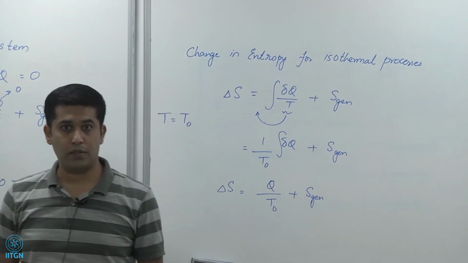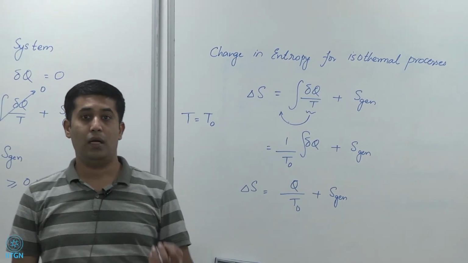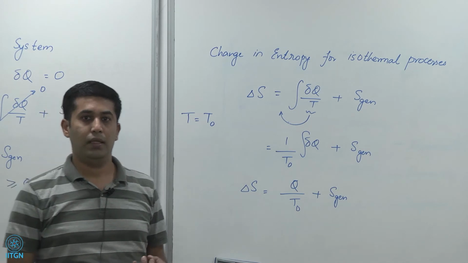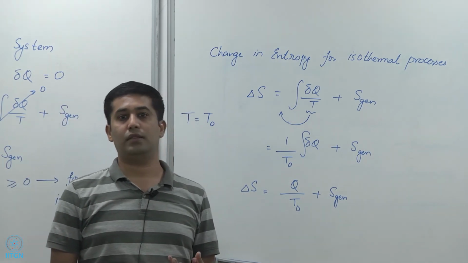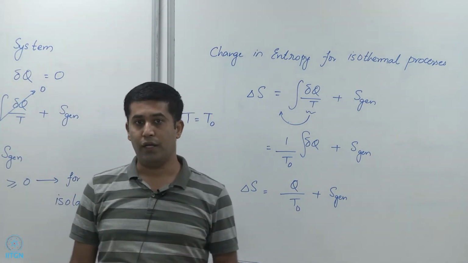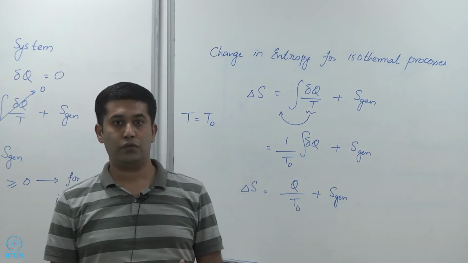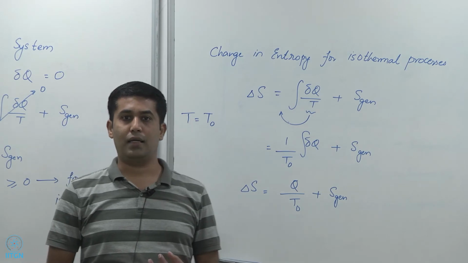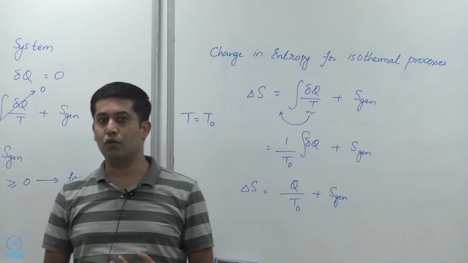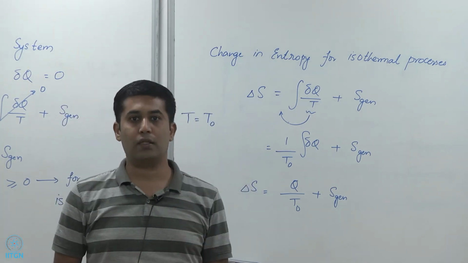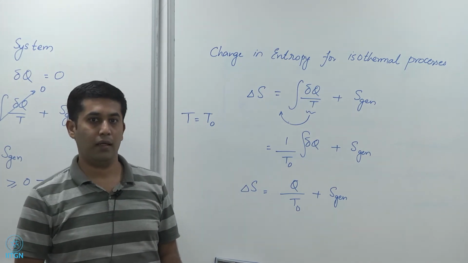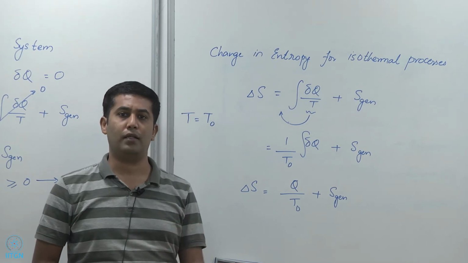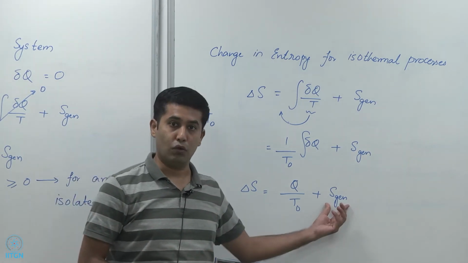Now, there may be ways in which we can add heat to a system at constant temperature in a reversible manner. A typical example is addition of heat to a thermal energy reservoir or the removal of heat from a thermal energy reservoir. So when that happens, because we assume that the thermal energy reservoir is at a constant temperature and that there are no temperature gradients within the thermal energy reservoir, we can then assume that the process happens infinitesimally slowly, infinitely slowly, and that S-gen is 0, right?